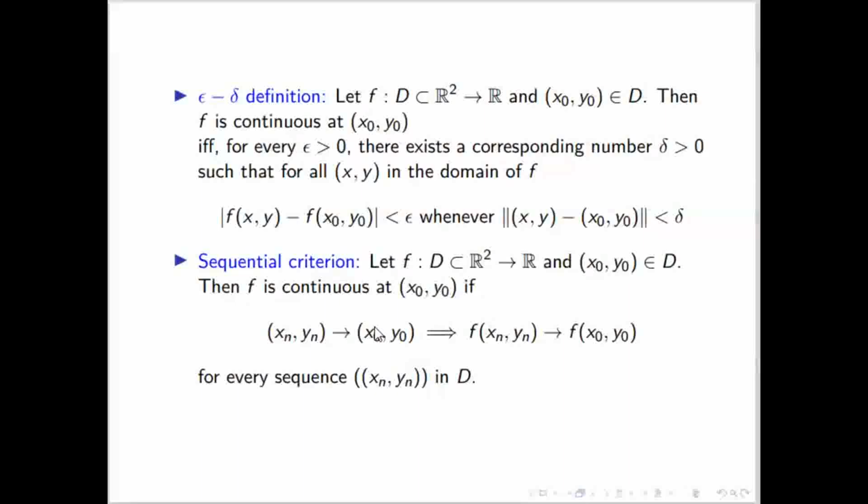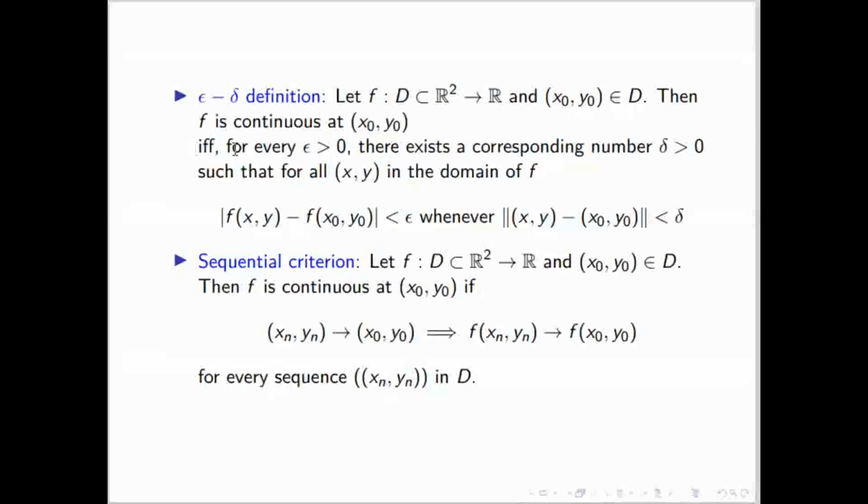So it is similar to whatever we have seen in the single variable. So let f be a function from R2 to R and x naught comma y naught be an interior point of that domain. That means it belongs to the domain. Then f is said to be continuous at the point x naught comma y naught if and only if, that means it is true both ways.